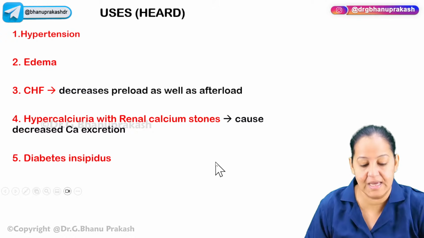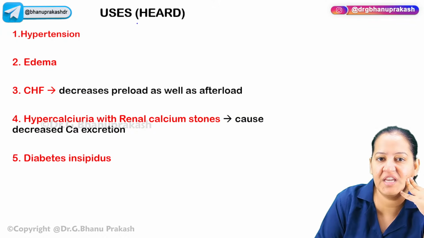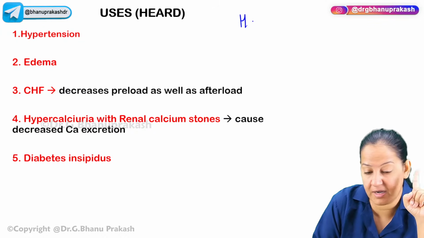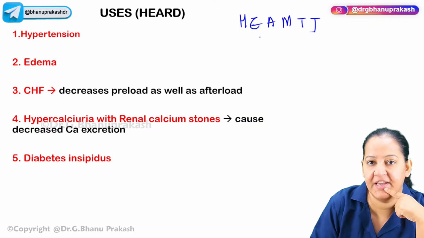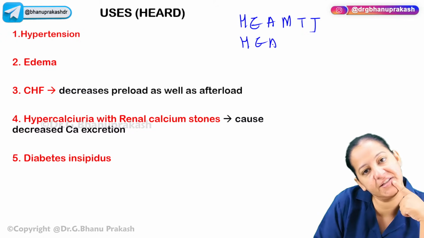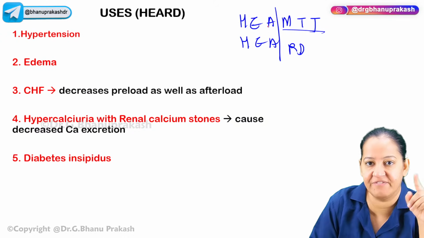Now what are the uses? Let me tell you the uses here. The uses here, HEA, is the same. What are the uses in loop diuretics? HEA, MTT, hemat. Here HEA is the same. The first three are the same only, but apart from these three, we use RD. Two are different. Please understand, the first three are the same.